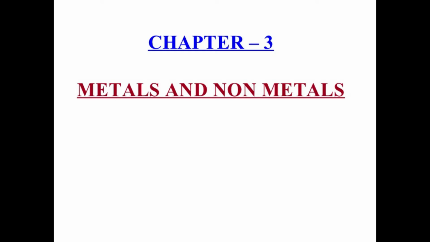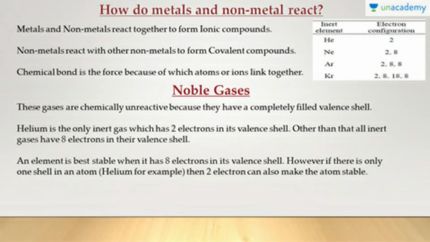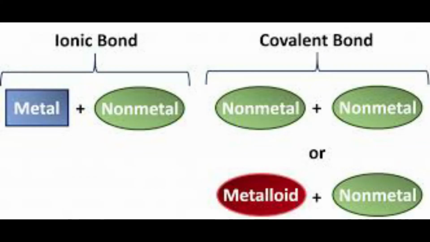Hello children, we are in the next part of the lesson, ions. Before going into ions, let us see how metals and non-metals react. When metals react with non-metals, they form ionic compounds. When non-metals react with other non-metals, they form covalent compounds.